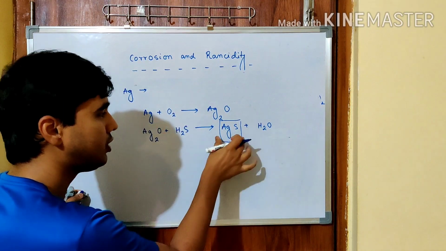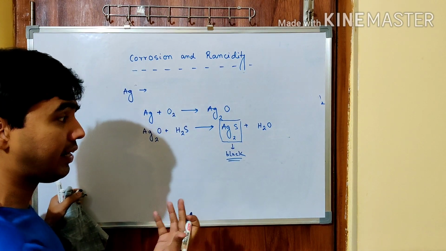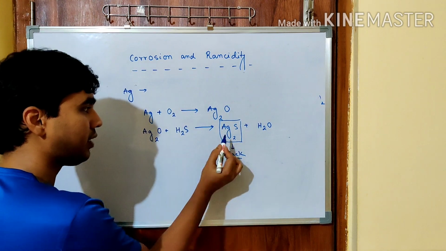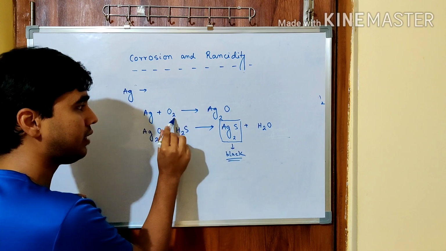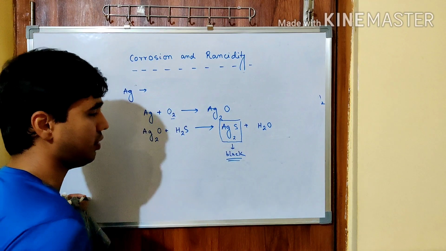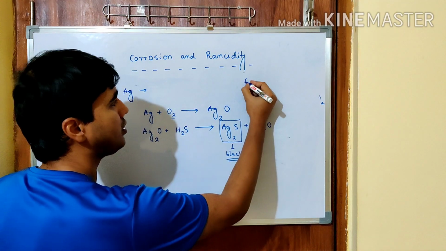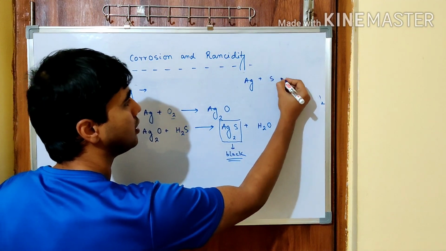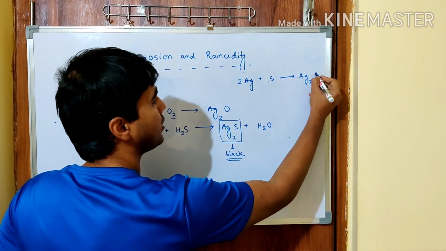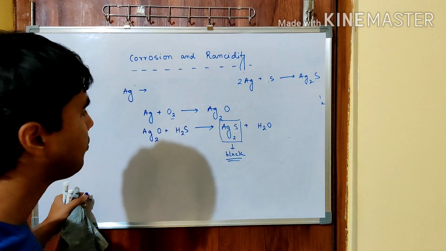That is why this one will become a surface on the silver, and it appears to be black in front of us. Now we need to understand that the tendency of combining of oxygen is lesser than that of sulfur in case of silver. That is why silver sulfide is formed. Same thing has been written in some of the books as Ag plus S giving rise to Ag2S. That is also okay. Sulfur is present from air itself.